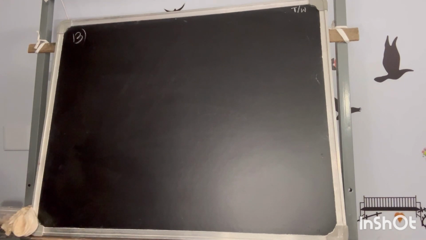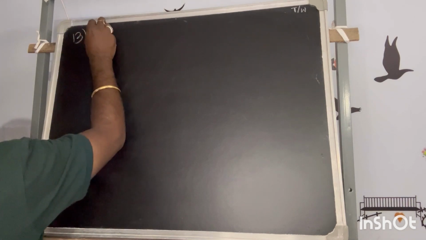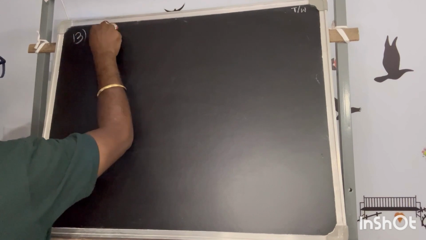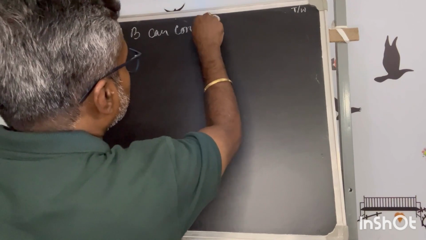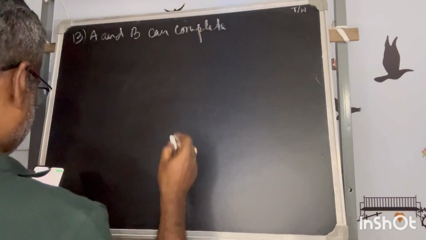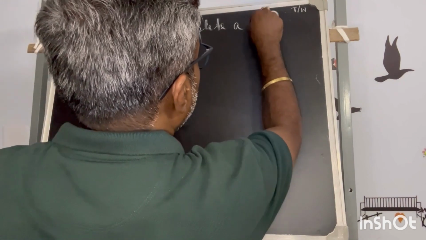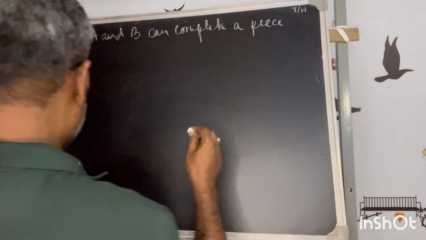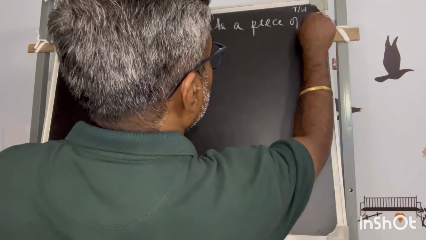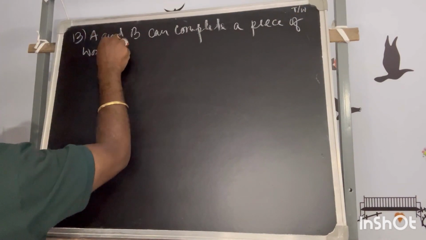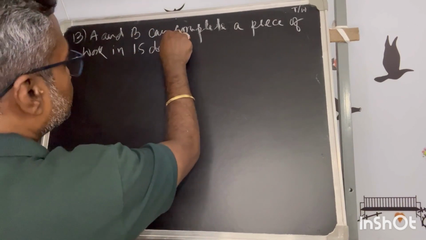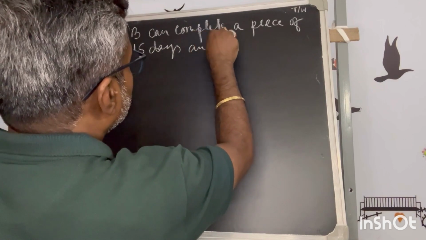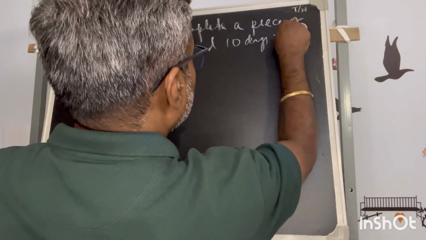Question 13. It says A and B can complete a piece of work in 15 days and 10 days respectively.